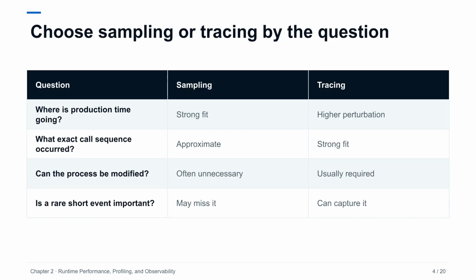Sampling and tracing answer different questions. Sampling is usually the first choice for a long-running service because it can observe a process without instrumenting every event. Its statistical model can miss brief or rare work. Tracing records a fuller event stream, which helps reconstruct exact call relationships, but can change timing and generate much more data. A useful workflow starts with sampling to identify a region, then applies tracing or targeted instrumentation to the smaller area where precise causality matters.